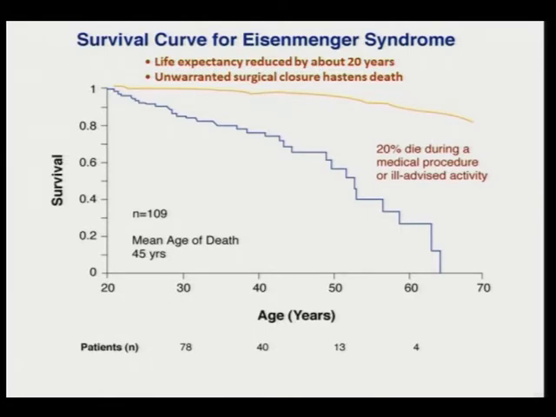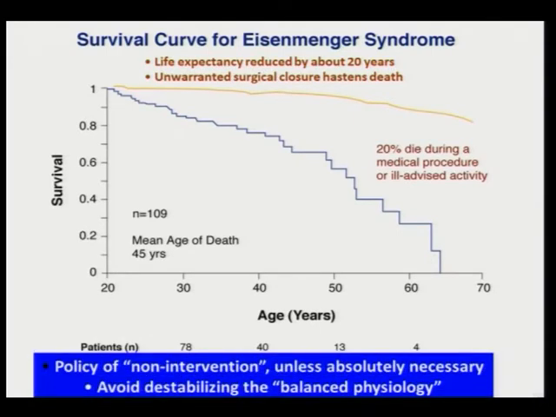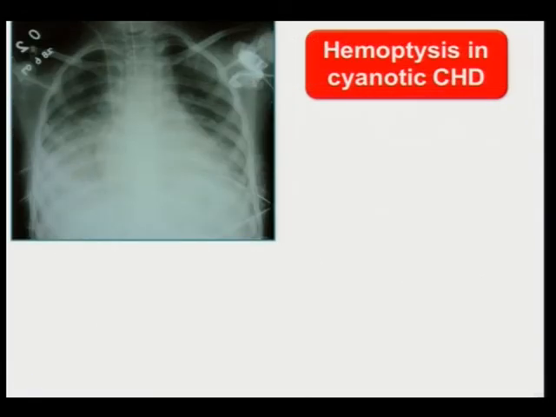An unwarranted surgical closure, where sometimes we say this patient seems borderline so let's go ahead and operate, can actually hasten death in these patients. They are quite balanced, and therefore it is best that we counsel them very well so that the policy of non-intervention is followed unless absolutely necessary, and we should avoid destabilizing the balanced physiology.